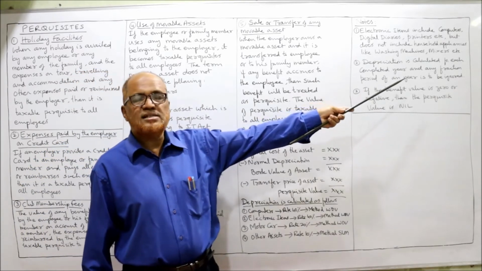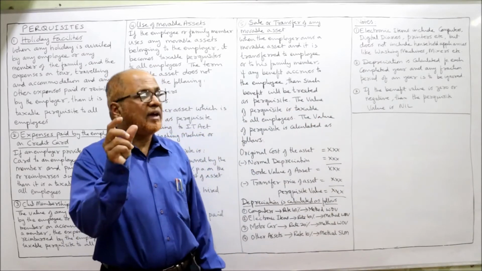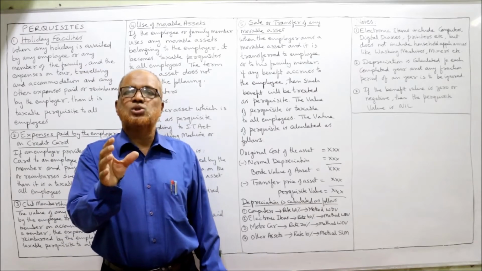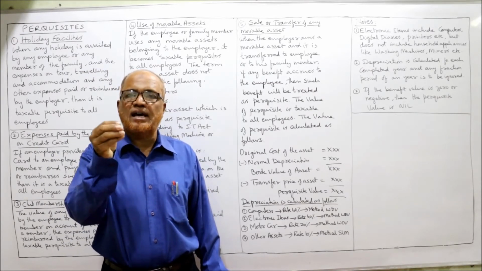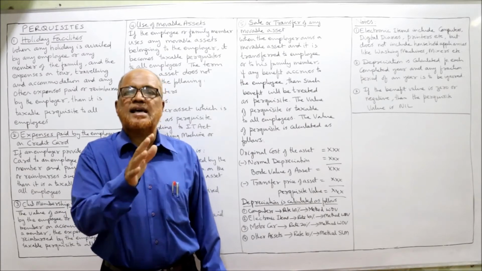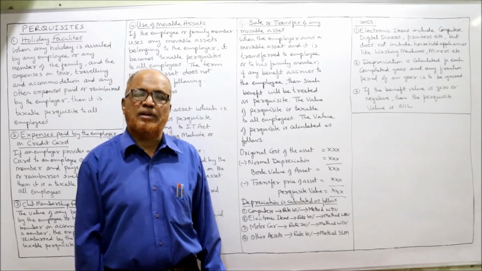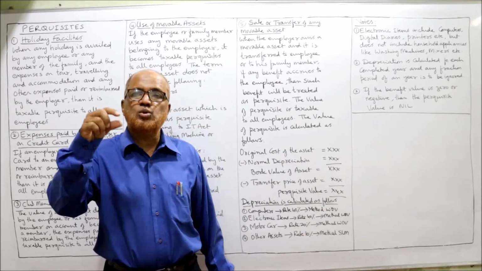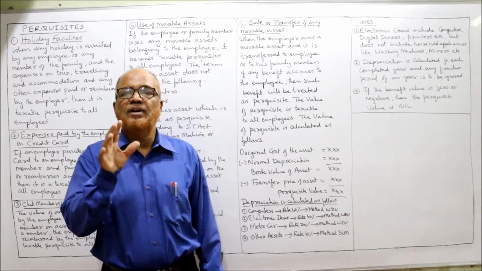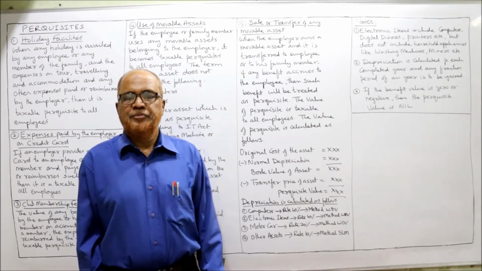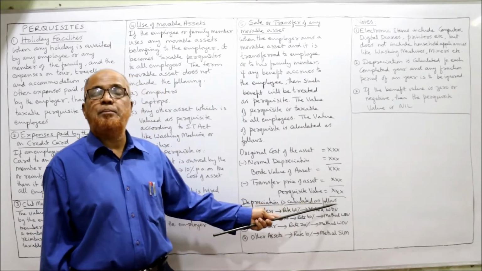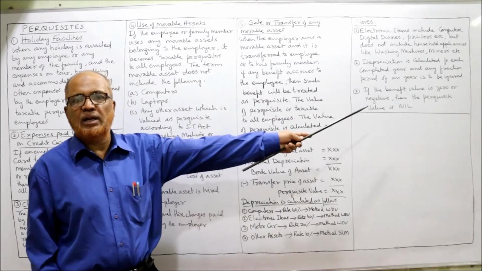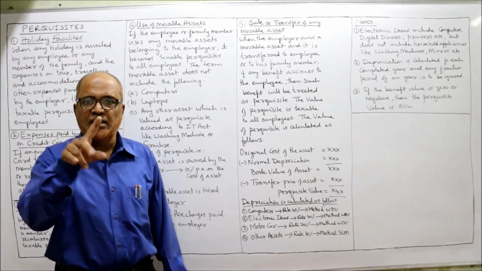Secondly, depreciation is calculated for each completed year, and any fraction of a year is to be ignored. So if an asset is used for, for example, 5 years and 4 months, the Income Tax Act says calculate depreciation for 5 years and ignore the 4 months. Last one: if the benefit value comes to 0 or negative, then we take the perquisite value as 0. That means the perquisite value should be positive, it should not be 0 or negative. Only then can we take the value of the perquisite, otherwise we take 0.